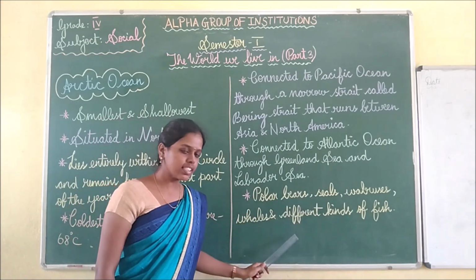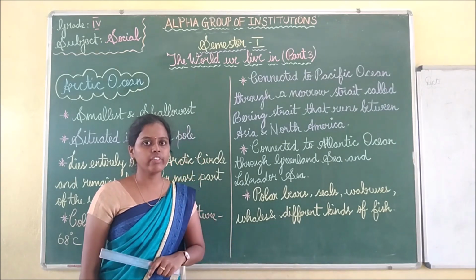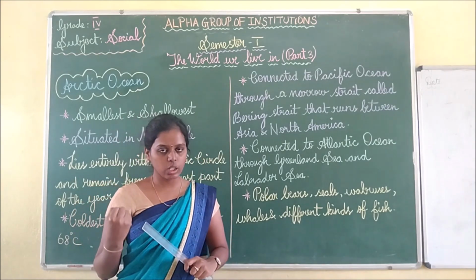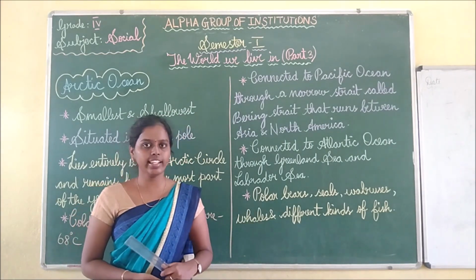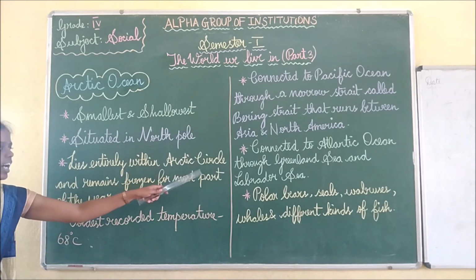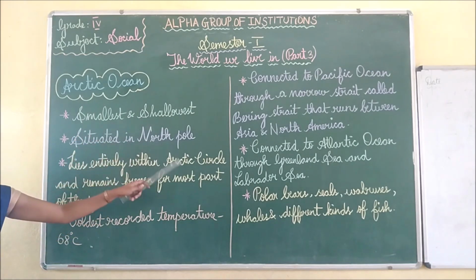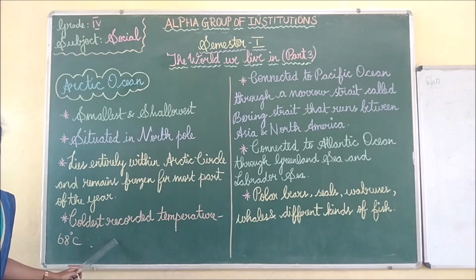Not only these things, and many different kinds of fishes are living here. Since it is coldest and frozen, all these species live here. So what are all the points we have seen? It is smallest and shallowest, situated in the North Pole, and it lies entirely in the Arctic Circle. Arctic Ocean lies in the Arctic Circle and it remains frozen for most of the year. Then the coldest temperature ever recorded is 68 degrees Celsius.